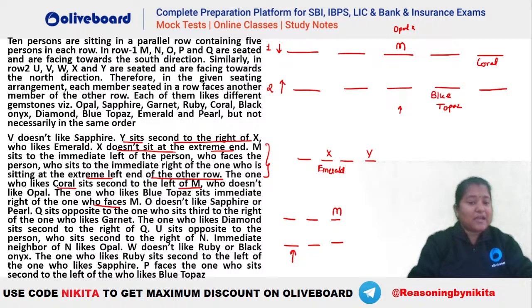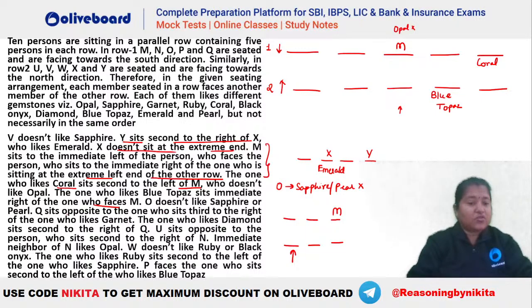After that, what is done? O does not like sapphire or pearl. Okay, so O को sapphire या pearl नहीं पसंद है. We will use that later. So let's write it down that O does not like sapphire. Okay, neither does he like pearl. ठीक है, उसको sapphire या pearl नहीं पसंद है. Okay, after that, let's see what else do we have here.